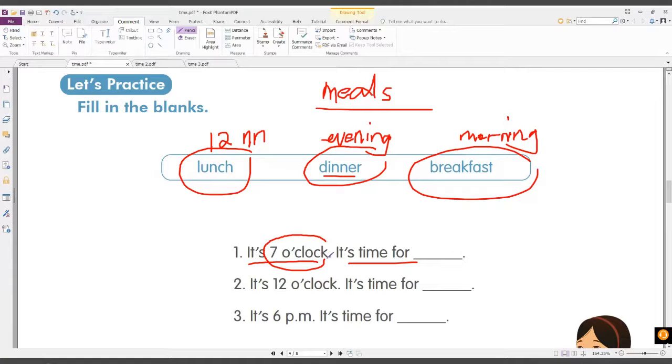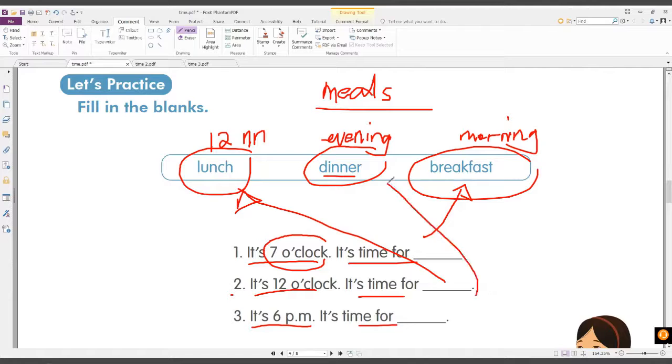It's time for breakfast. Very good. Now number 2. It's 12 o'clock. It's time for lunch. And how about number 3? It says here, it's 6 p.m. It's time for dinner.